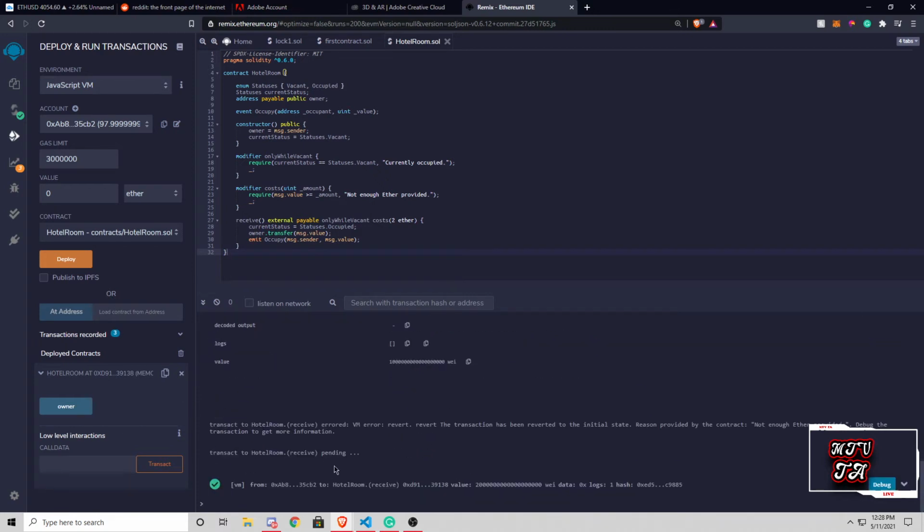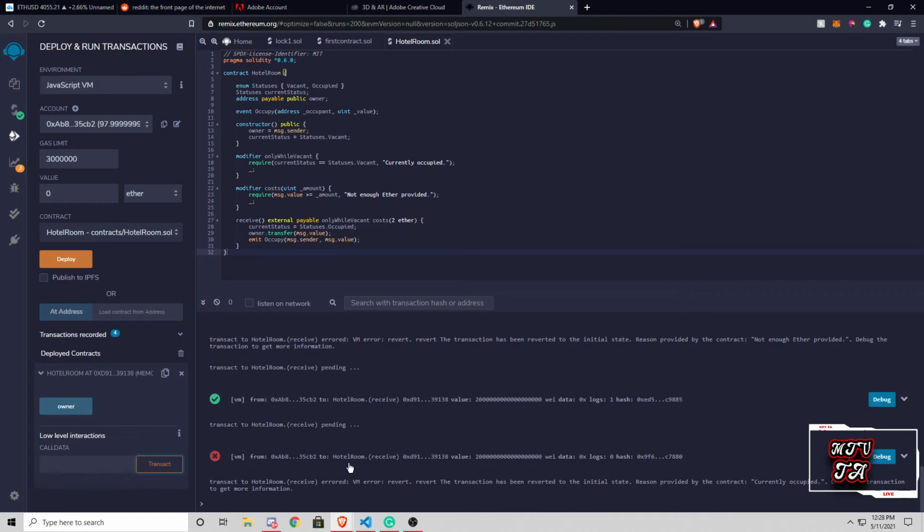We can definitely keep going and show even deeper what the smart contract can do. So let's say we wanted to pay again. Let's say Susie's friend, Ryan, wanted to book the same hotel, and let's say Susie didn't tell him that she booked the hotel. Maybe it was meant to be a surprise for him, and he wanted to book it. So now we can do our 2 ether as well, come down here, and hit transact. We get another error. So what does this mean now?